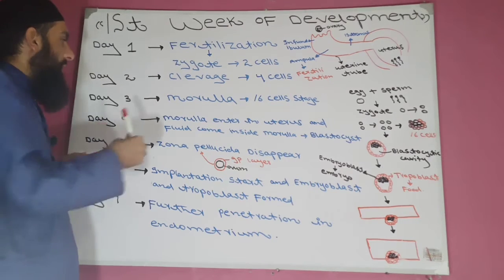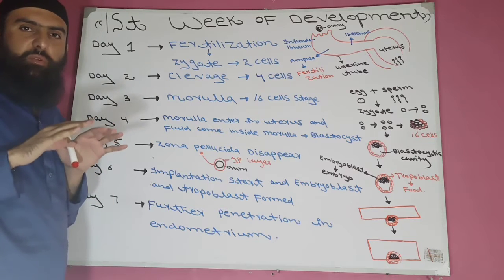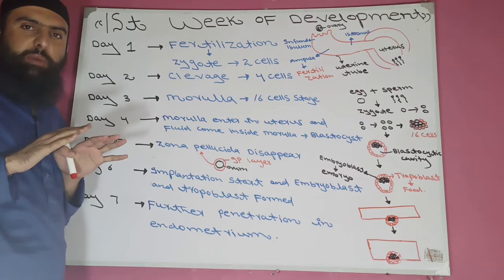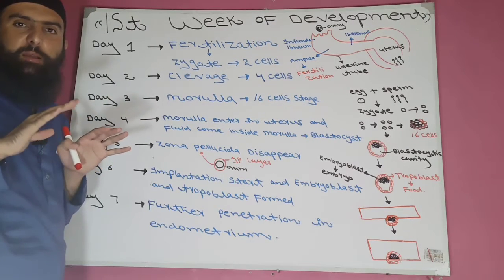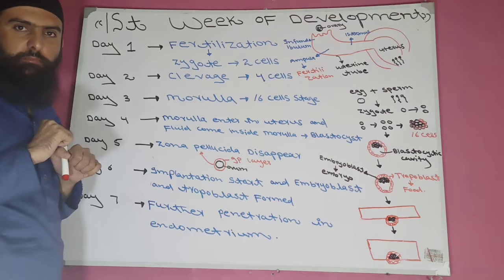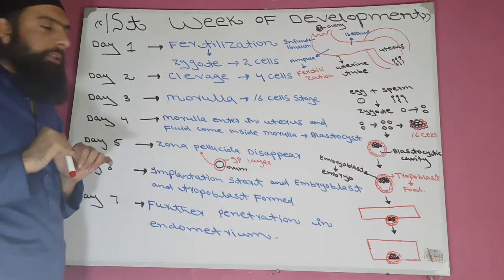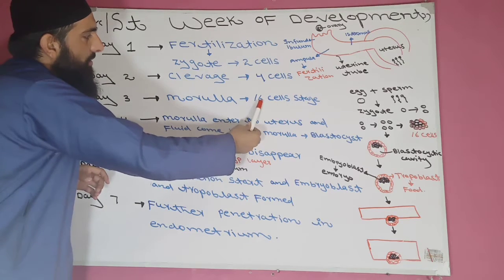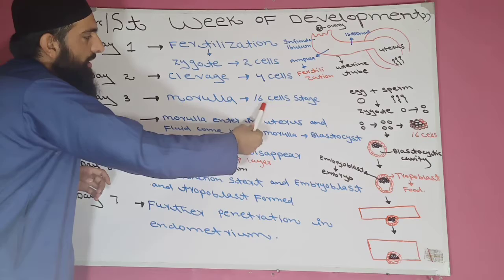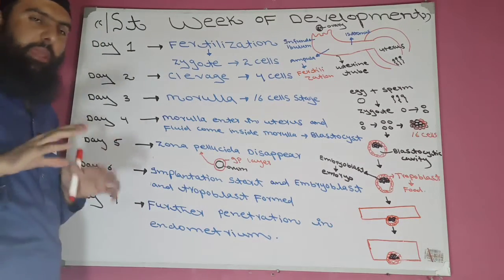Now up to the morula stage, each new cell which is formed by mitotic cell division is known as a blastomere. Each cell is called a blastomere. So in the 16 cells, each cell from 1 cell to 16 cells will be known as a blastomere.